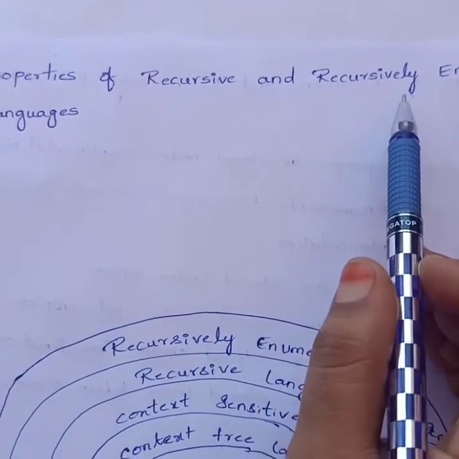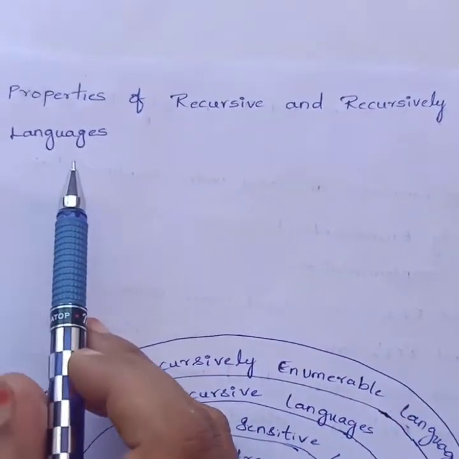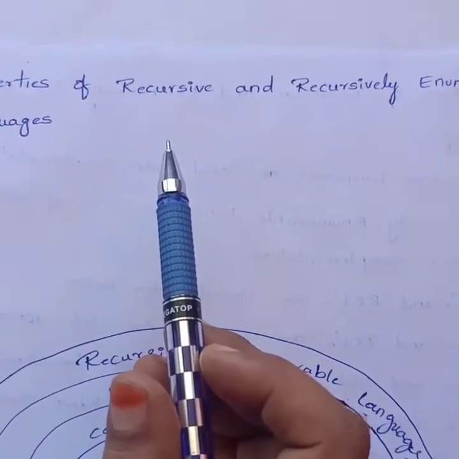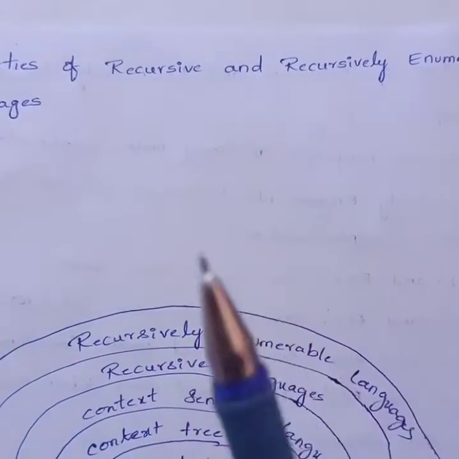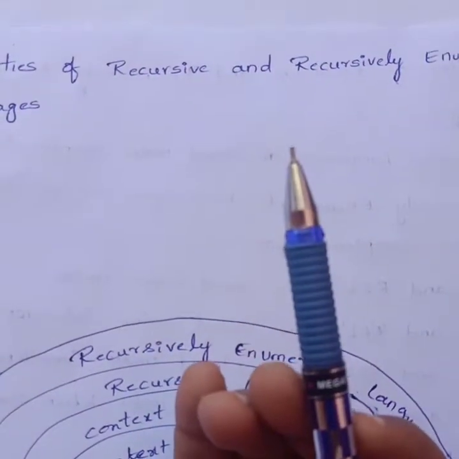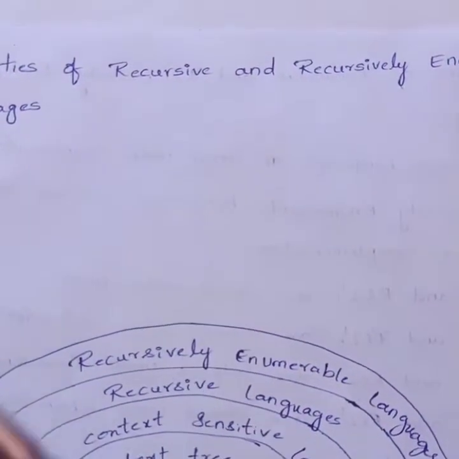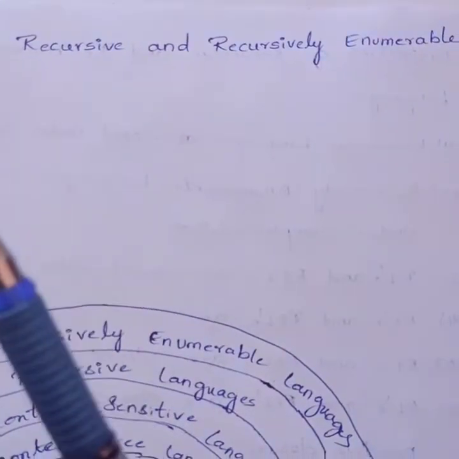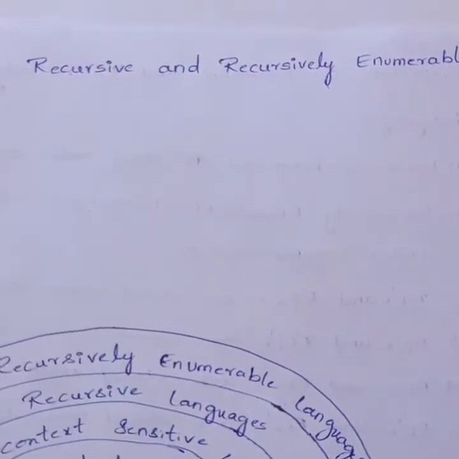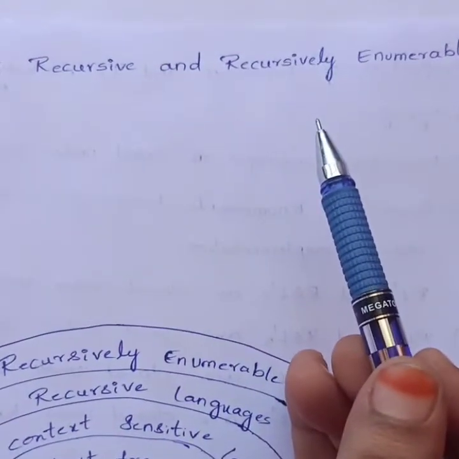A language L is said to be recursively enumerable if there exists a Turing machine which accepts all the input strings which are in L, but may or may not halt for input strings which are not in L. Why? Because a recursively enumerable language satisfies three conditions, which I discussed in the previous class: accept, reject and loop. So it is an accepted language.